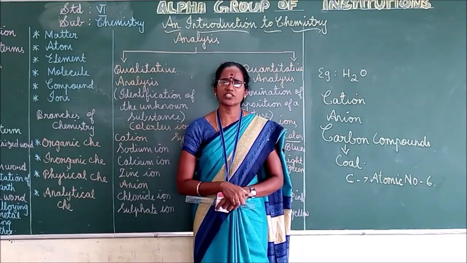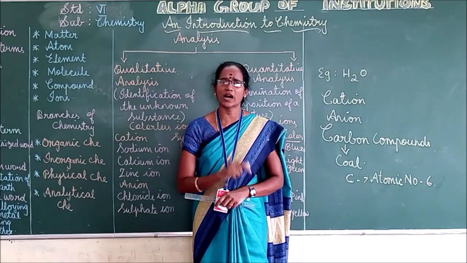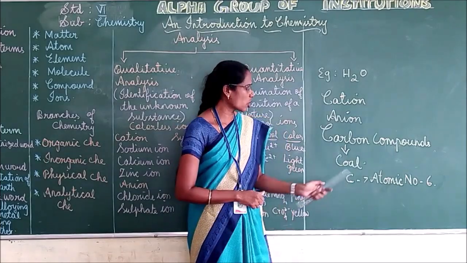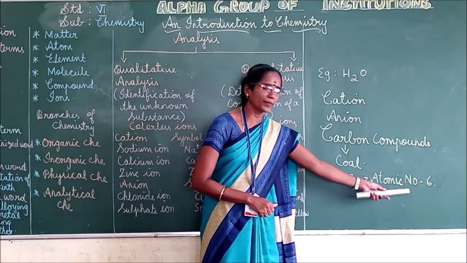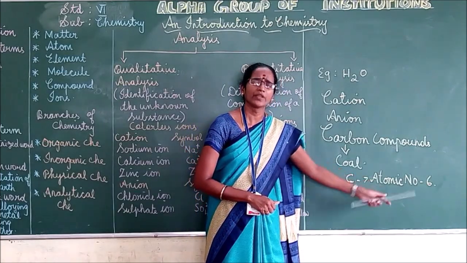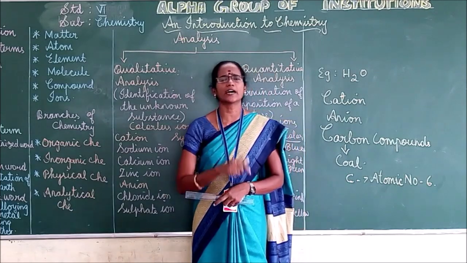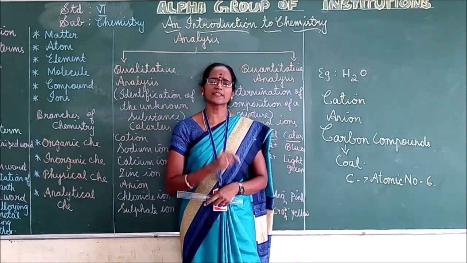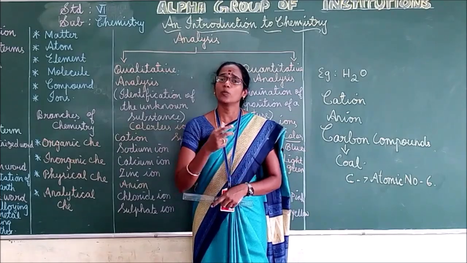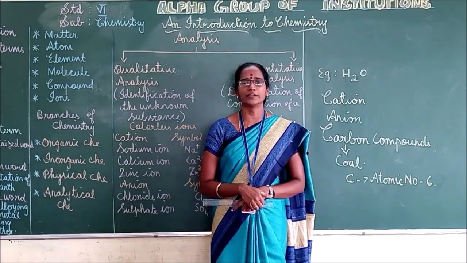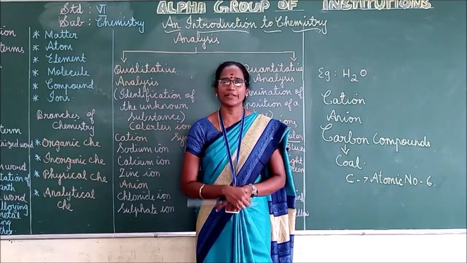All this information you will learn in detail in your higher classes. Okay. So carbon is a chemical element with the symbol C and its atomic number is 6. Okay. Carbon is found in the atmosphere as it is a part of carbon dioxide gas emitted when fossil fuels are burned and living beings breathe.